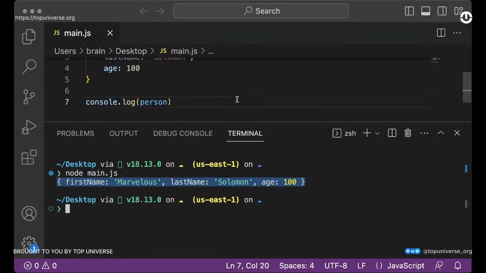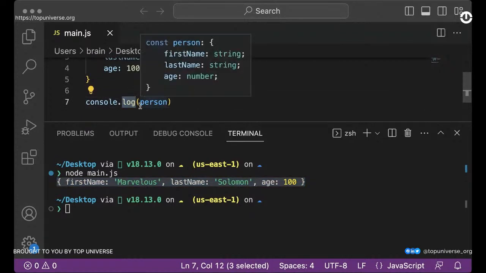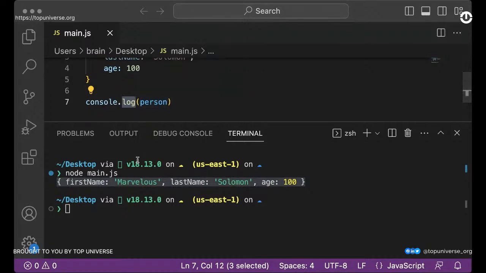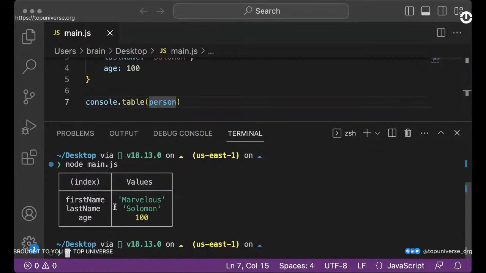And there are so many ways you can actually print some of these items. If you have a large amount of objects and you want to visualize it in such a way that you can better see your data, you can use console.dir or console.table. I think console.table would work best for this. So you see it will be structured this way, right?